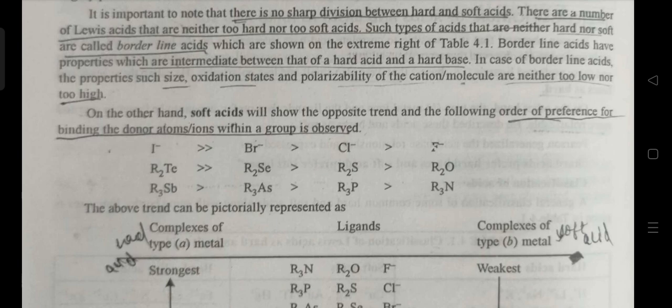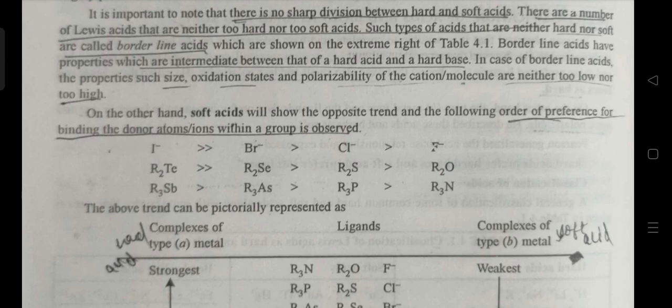Borderline acids have properties which are intermediate between those of the hard acid and the soft acid. In the case of borderline acids, properties such as size, oxidation state and polarizability of the cation are neither too low nor too high. On the other hand, soft acids will show the opposite trend.